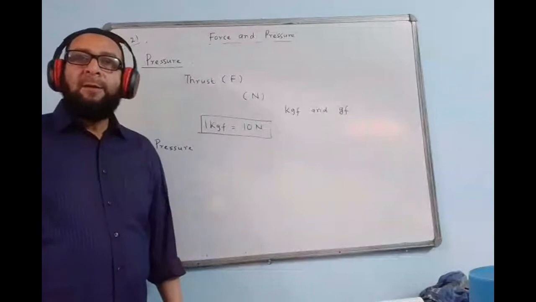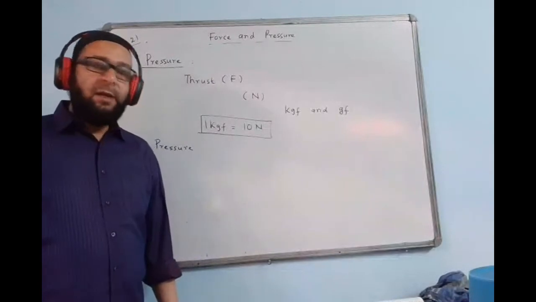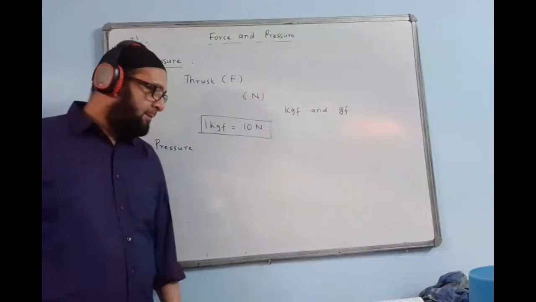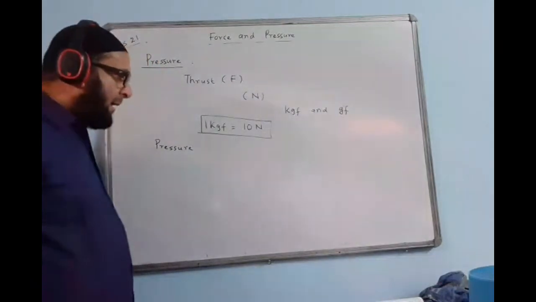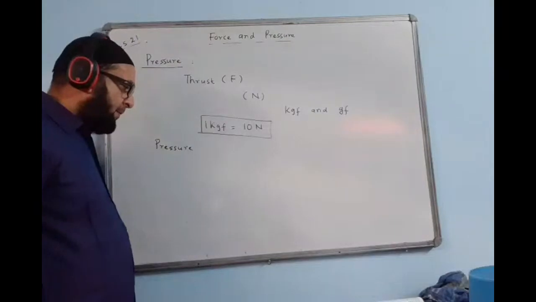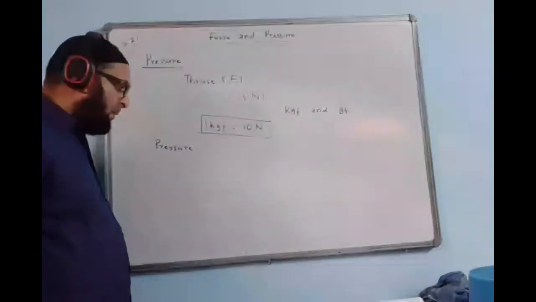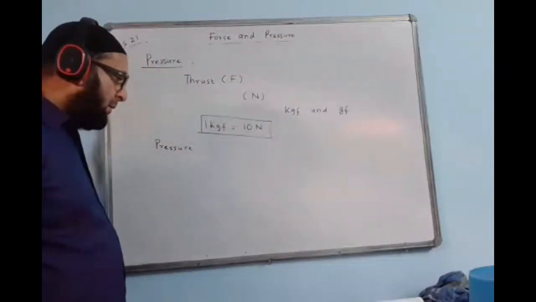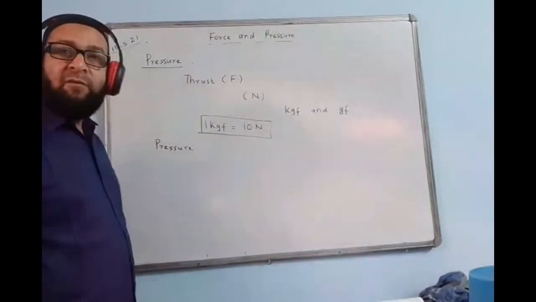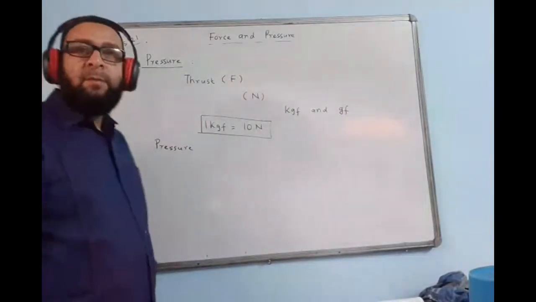Close bracket. Acting per unit area of the surface of a body.